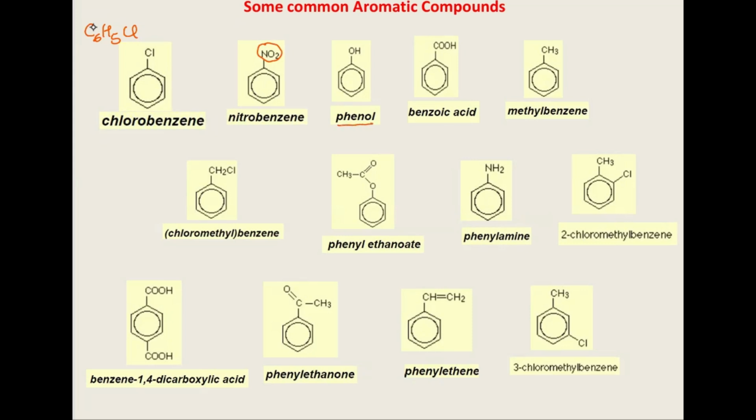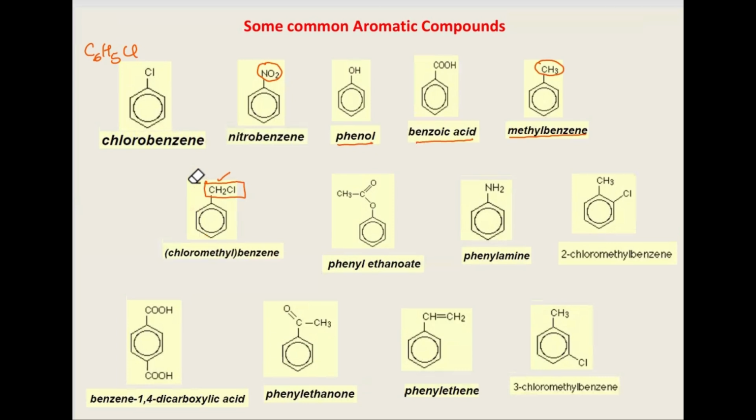This is known as phenol. So this is your aromatic alcohol, where instead of hydrogen, the OH has substituted it. This is known as benzoic acid. Then the methyl group is attached to the benzene ring, so it is known as methyl benzene. Now here, this particular part is an aliphatic compound. This is chloromethyl. It has been attached to the benzene, so this particular part will show the aliphatic reactions, whereas the benzene ring will undergo the aromatic reactions because of the presence of the benzene ring. So this is chloromethyl benzene.